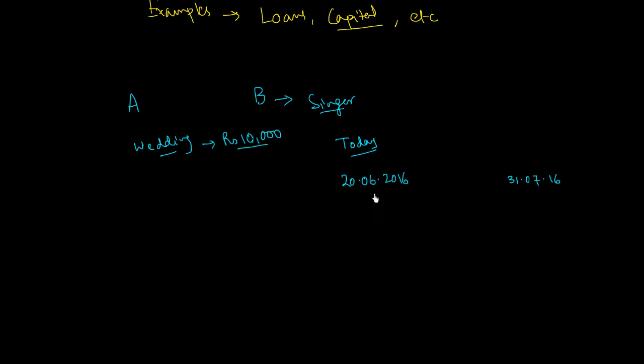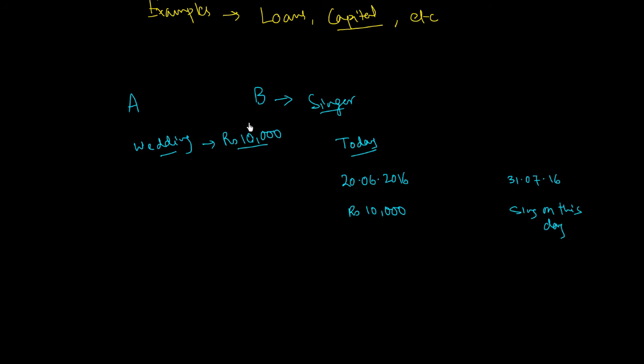So today, on this day, A is asking B to sing for his wedding and he promises to pay rupees 10,000, and say he pays rupees 10,000 in advance. Today itself he pays rupees 10,000 in advance and B has to sing on this day.